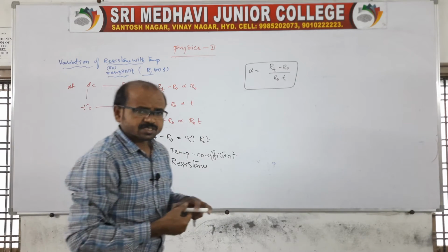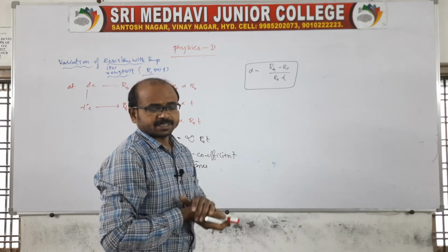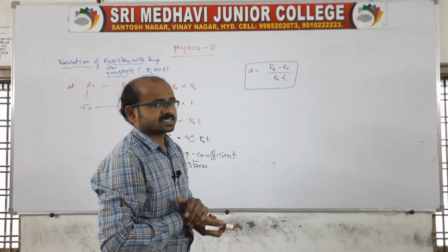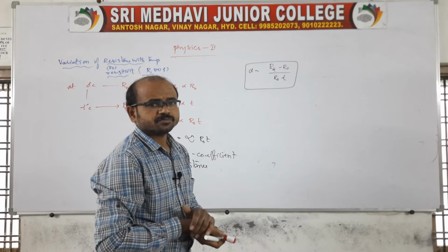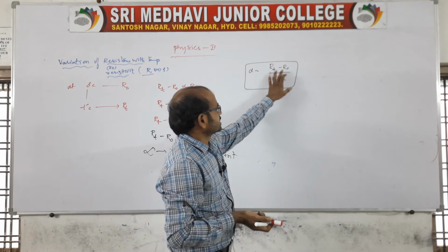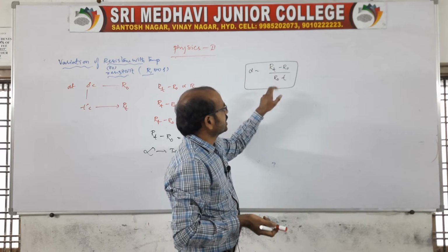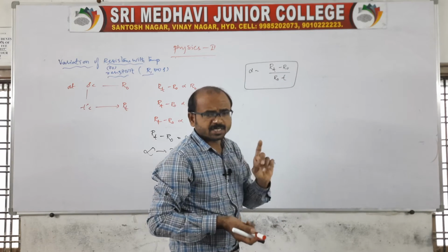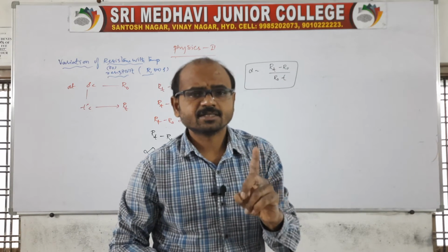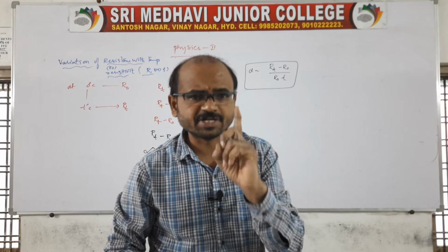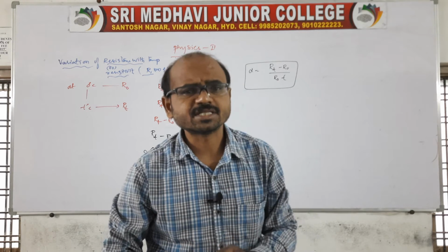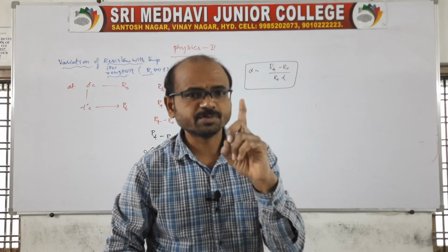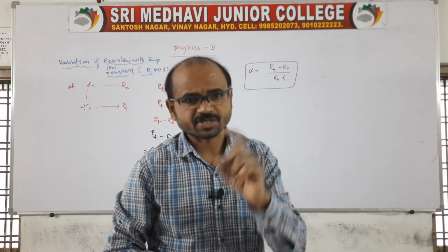What is the statement of the temperature coefficient of resistance? It is defined very simply: there is a change in resistance, the initial resistance, and a change in temperature. There must be at least a 1 degree rise in temperature, and then we will get the change in resistance. The temperature should change by a minimum of 1 degree from the initial one.